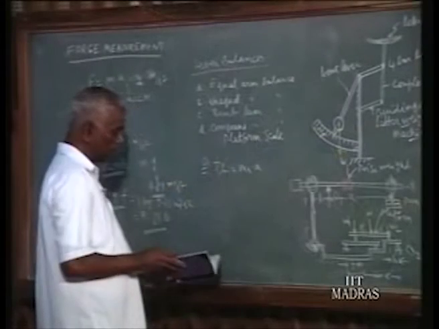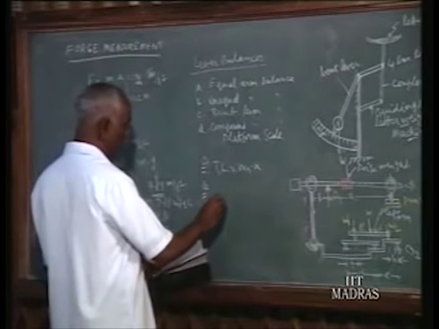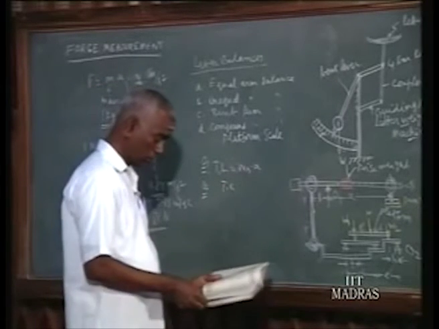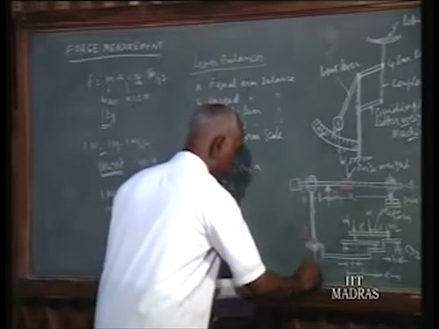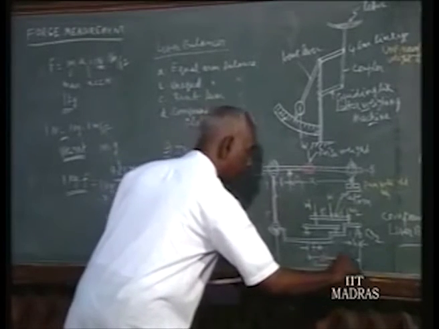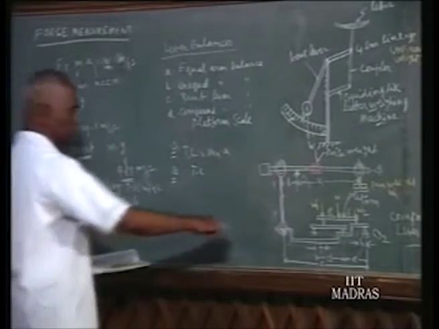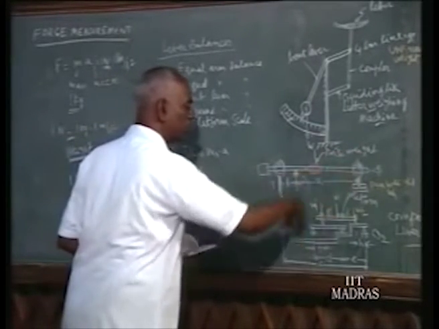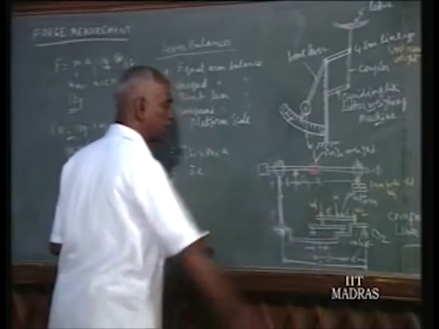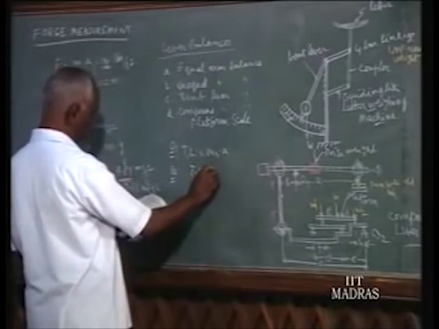Now taking moment about O2, you can write T into C. C is the total distance that I have not marked there, the total distance from this pivot to the other pivot. This is your C. That is T into C. It is trying to tilt the lever in this direction, clockwise. The other reactions tend to rotate the lever in the anti-clockwise direction. That is two forces. One is W2, we will see W1 first.